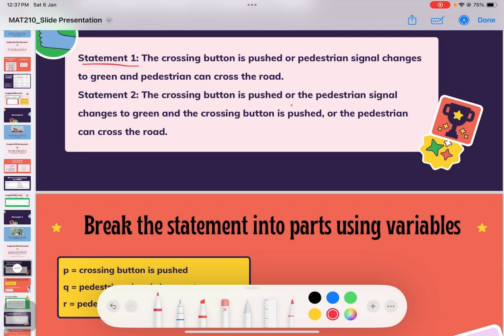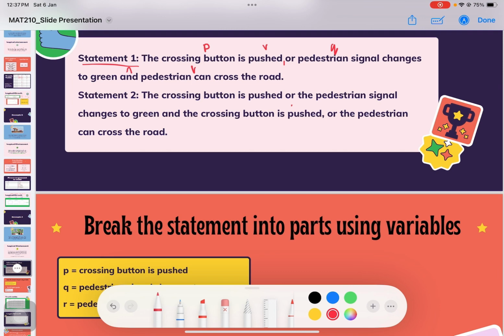From the statements that we have identified, we can break them into small parts by using variables P, Q and R. So the crossing button is pushed is P, the pedestrian signal changes to green is Q, and the pedestrian can cross the road is R.